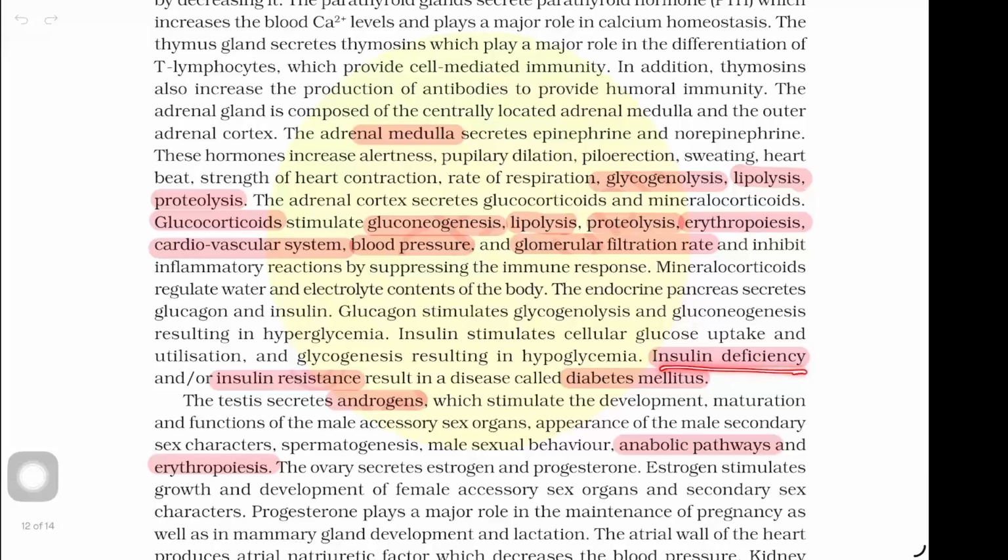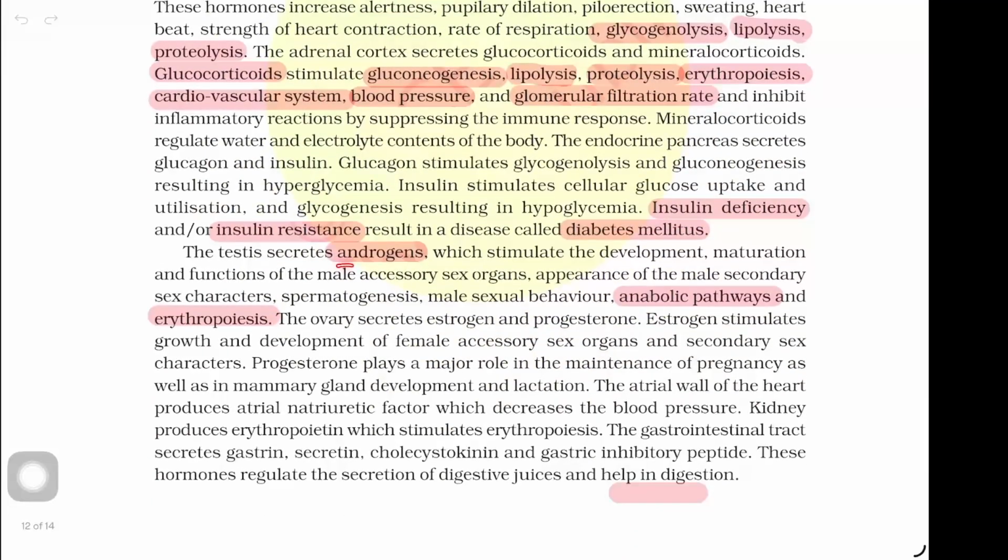Then insulin deficiency and/or insulin resistance result in disease called diabetes mellitus. The testis secretes androgens which stimulate the development and maturation and function of male accessory sex organs, appearance of male secondary sex character, spermatogenesis, male sexual behavior, anabolic pathways, and erythropoiesis.